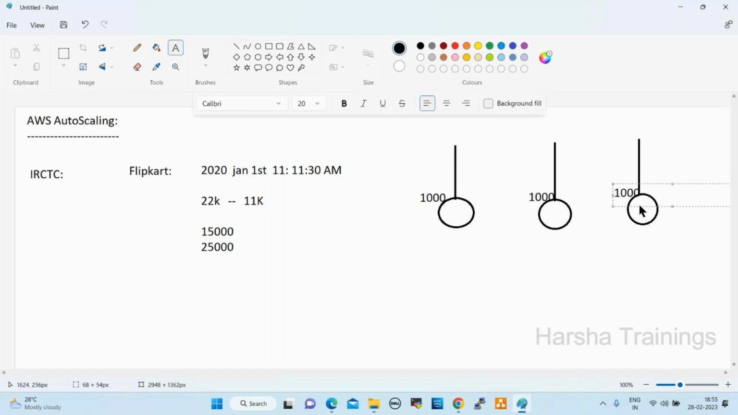But in the offer time the request will increase to 5,000, for example. What will happen? These servers cannot manage, right? That is why the site will be down and session timeouts will happen. So that is why most organizations configure auto scaling to keep the application up and running fine. For example, in our home there is a birthday function, right? We invited 200 people, but 500 people attended. What will happen here?